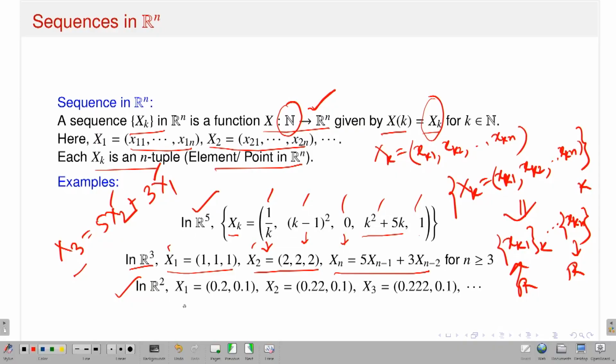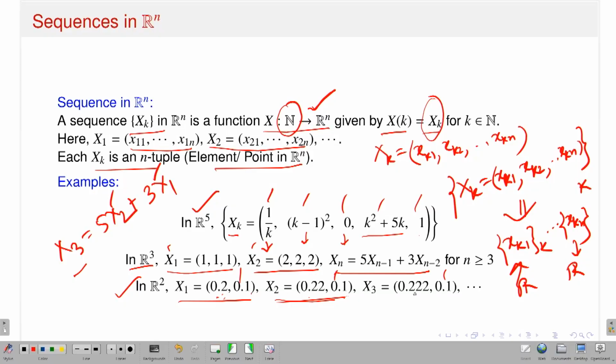Similarly, if I am in R2, this is the component sequence. So x1 is 0.2, 0.1. What is my x2? 0.22, 0.1. Now this is very nice. So what is going on? In capital X1, I have the point 0.2, 0.1. And what is x2? 0.22, 0.1. That means the second component I am keeping fixed, so the second component sequence is a constant sequence, and the first one is varying: 0.2, 0.22, 0.222 and so on and so forth, and therefore it gives a sequence in R2.